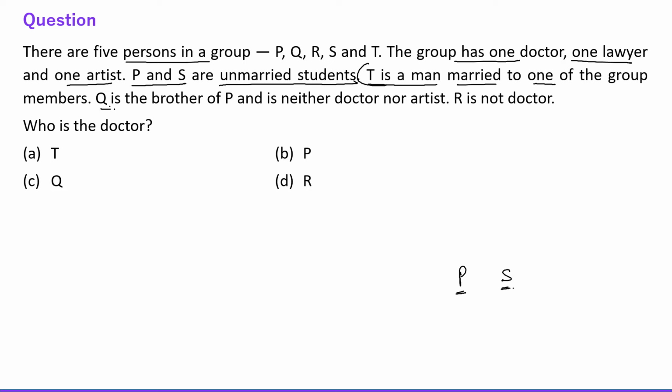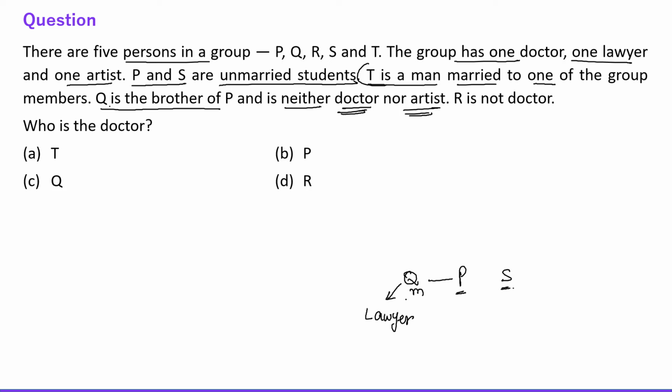The next information is Q is the brother of P. It means Q, P, S are in the same generation and Q is male. The gender of P is not decided. The gender of S is not decided, right? But Q is a male. And Q is neither a doctor nor an artist. It means Q is the lawyer. So if Q is not doctor and not artist, then Q is the lawyer.